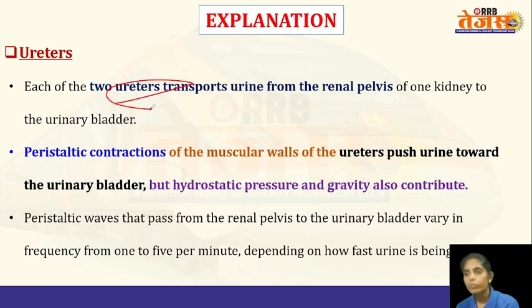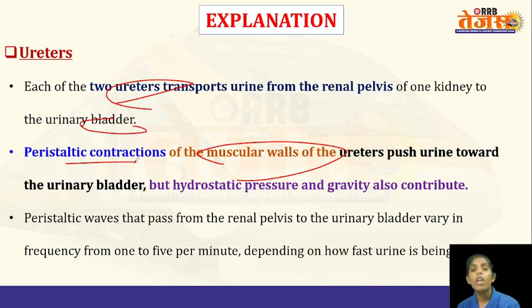The ureter transports the urine from kidney to the urinary bladder. The ureter wall has smooth muscle. It is a muscular wall. So the peristaltic contraction of the muscular wall of the ureter will help in pushing down the urine into the urinary bladder. To some extent the hydrostatic pressure and also the gravity will help in pushing the urine, but the primary factor is the peristaltic contraction of the muscular wall of the ureter.